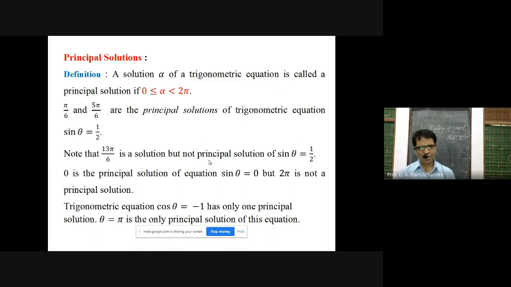Sine theta is equal to 0 has only one principal solution in the range 0 to 2 pi, because what is the range of principal solutions? 0 to 2 pi, including 0, excluding 2 pi.